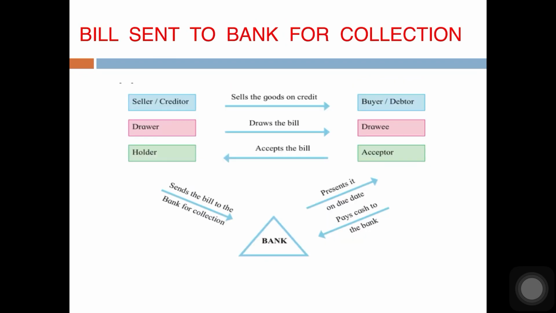See here, the seller is selling goods on credit. Okay, and the drawer then draws the bill on the drawee. The drawee accepts the bill and returns it to the drawer. Drawer is now known as the holder of the bill. He sends the bill to bank for collection and on due date, the bank will present it to the drawee and take cash from the drawee.